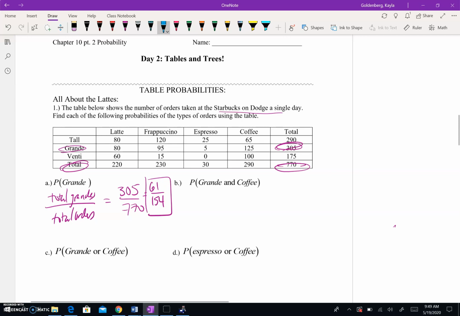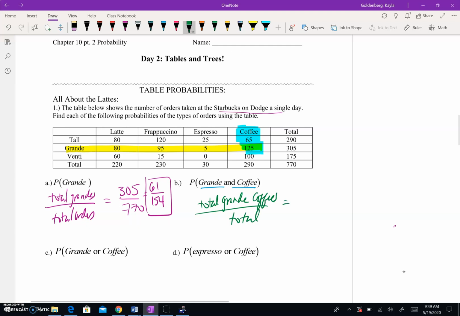What is the probability I choose something that is both a grande and a coffee? So where is the grande coffee? Treat it kind of like a multiplication table. Grandes are this, coffee is this. So the grande coffee is 125. So we want total grande coffees over total orders.